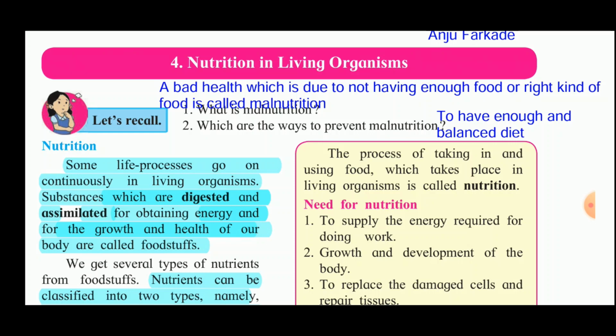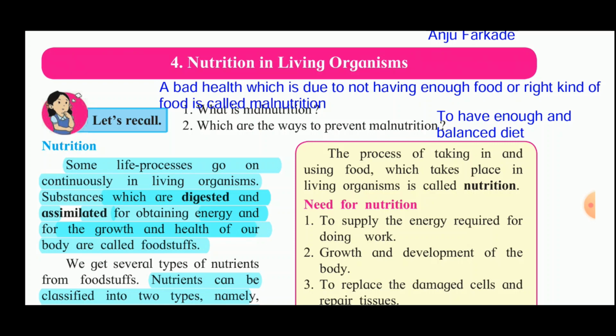Now, which are the ways to prevent malnutrition? The ways to prevent malnutrition are to have enough food and to have a balanced diet. Now, what does a balanced diet mean? To have all the 6 different constituents of food in whatever food we eat.